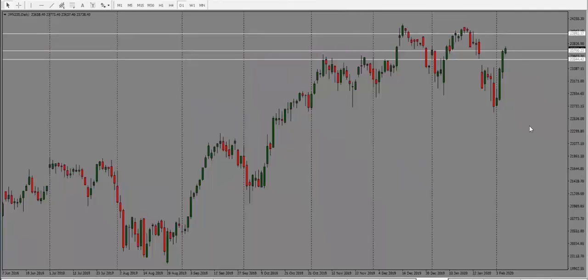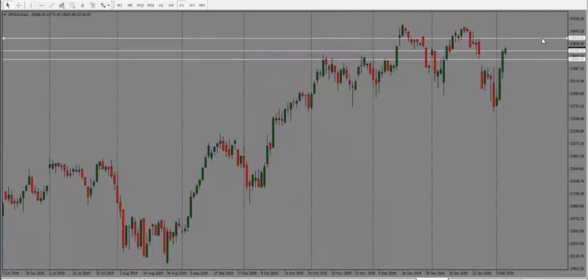And last but not least, we have Nikkei here. This one is looking bullish as well. Next target is 23,900. But with this one here as well, we have had sharp move to the upside. And a lot of times these moves can get reversed. So right now it is bullish, and I would look for move into 23,900, and if it doesn't go through, this one is likely to drop. So bullish bias at the moment.